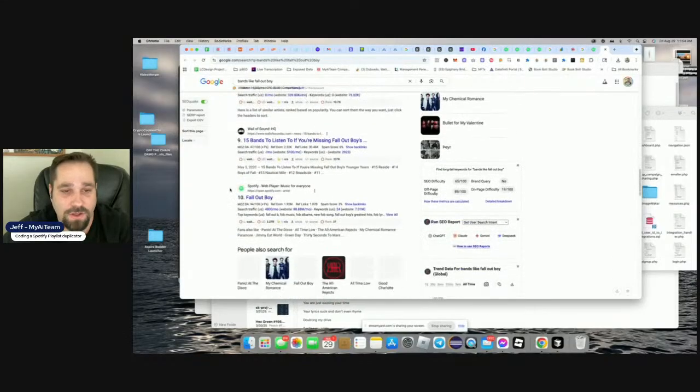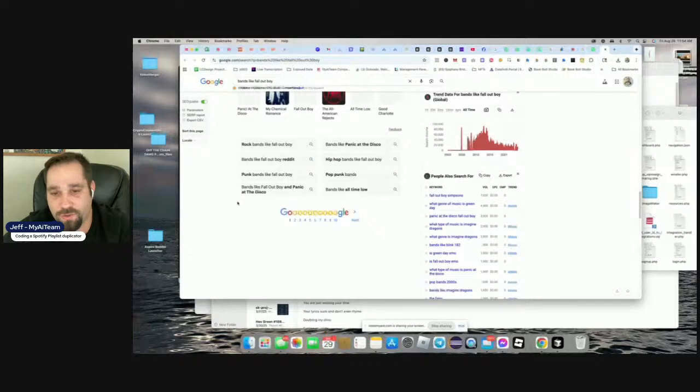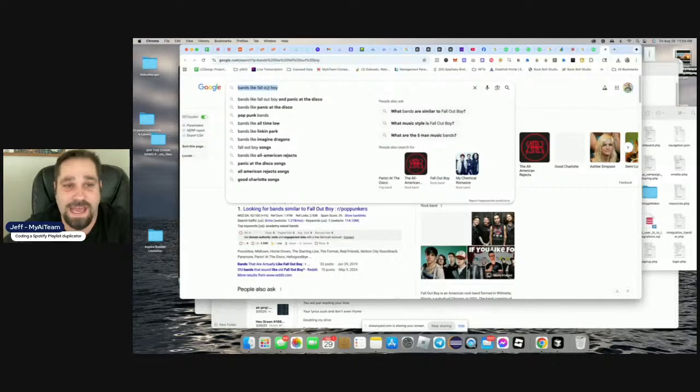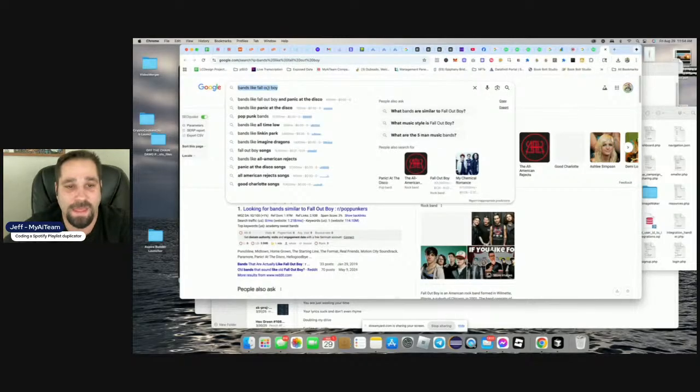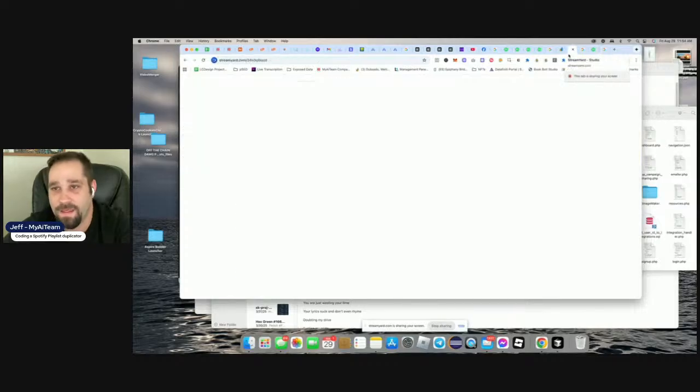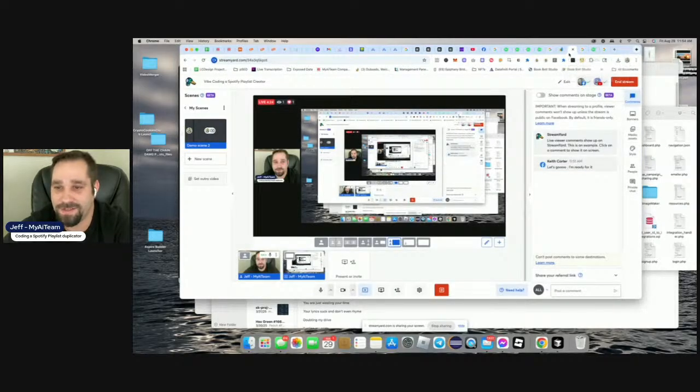Is there any playlists in this? You can see there's Fall Out Boy down here, but there's no playlist of bands like Fall Out Boy. So this would be fantastic. Look at punk pop bands like Panic at the Disco, bands like Fall Out Boy. Literally we could create playlists based off of these, just those names.